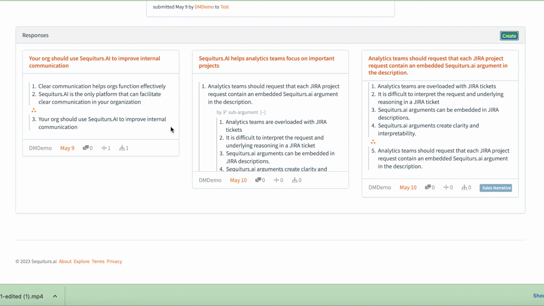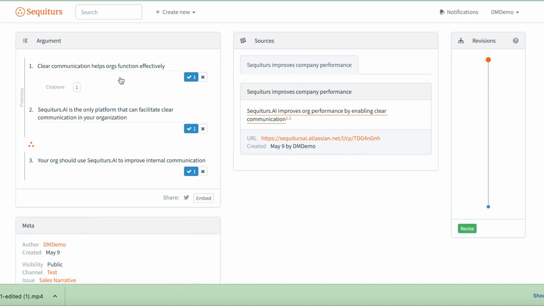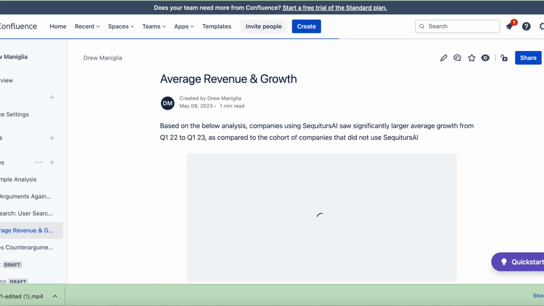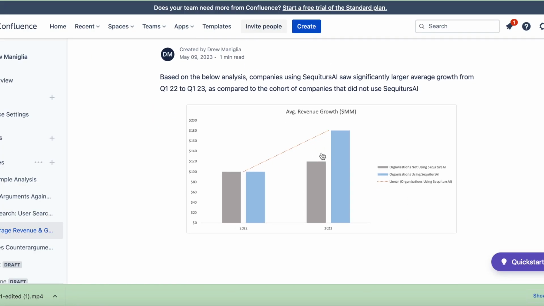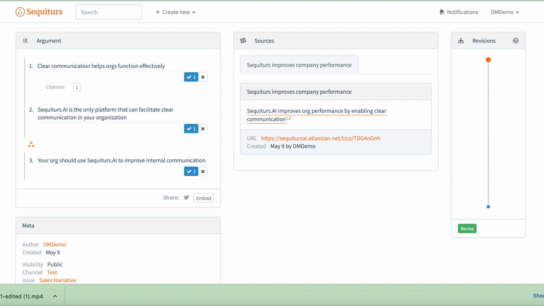Here I'll check out this argument, and you can see it's two premises and a conclusion. Therefore, your org should use Sequiturs.ai to improve internal communication. I've also submitted a citation here. A citation is any documentation or evidence in support of a premise or conclusion. Here I've just linked to an internal Confluence document that has some supporting analysis. Now, because my perspective here is structured so neatly, anyone can engage with any part of this argument.